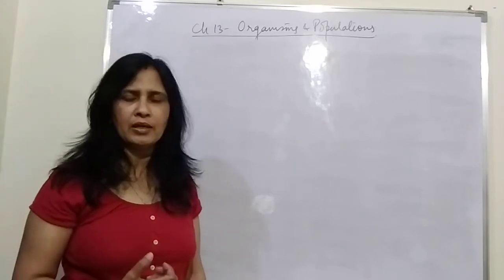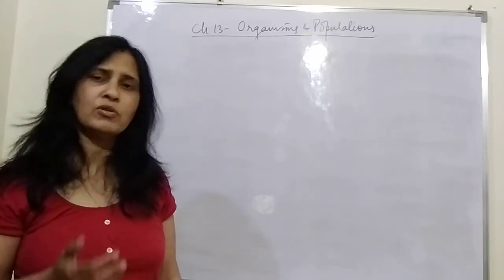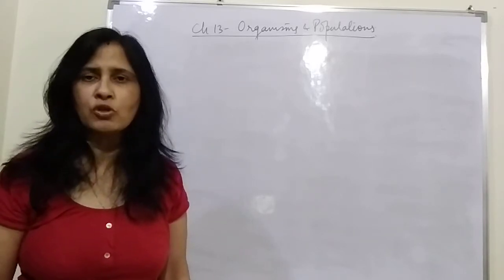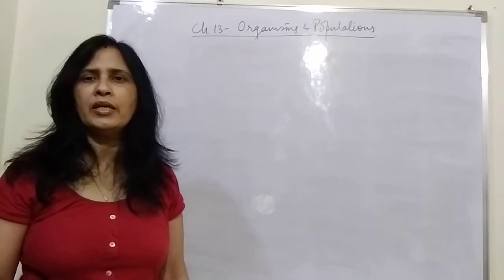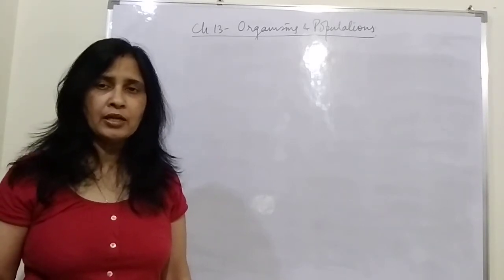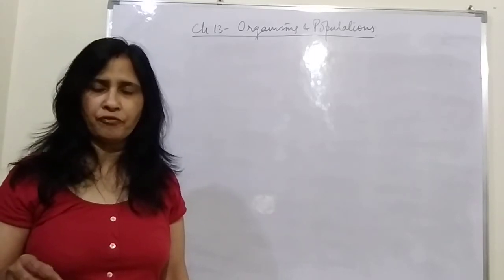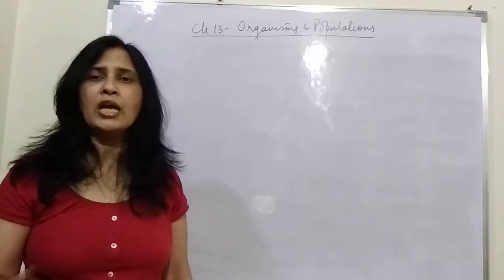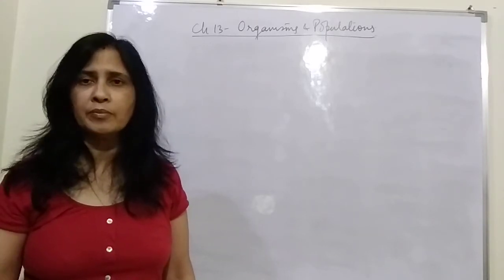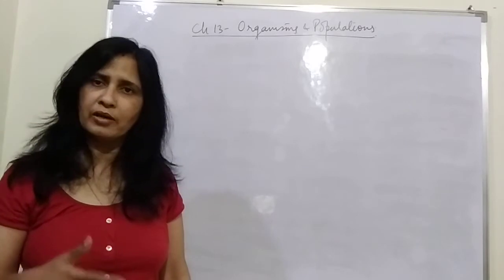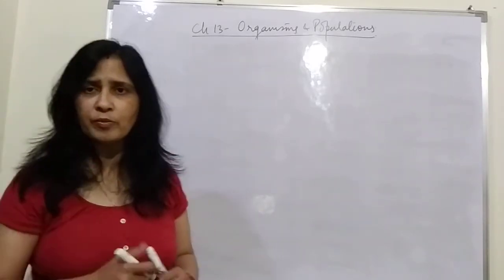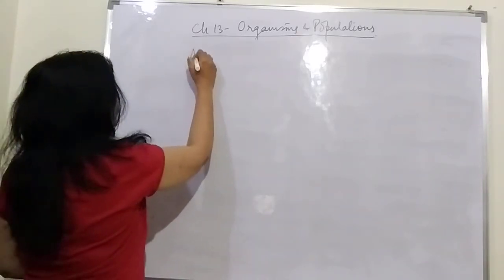And when a number of organisms belonging to the same species live in a particular place, then they have certain characteristics which are not shown by an individual. For example, an individual can die, but the population cannot die. So a population has a death rate. Instead of the death of an individual member, we calculate the characteristic of the population by death rate. What is the rate of the individuals of that population which are moving away or dying? That will be the characteristic of the population, or we also call it the attributes of population.